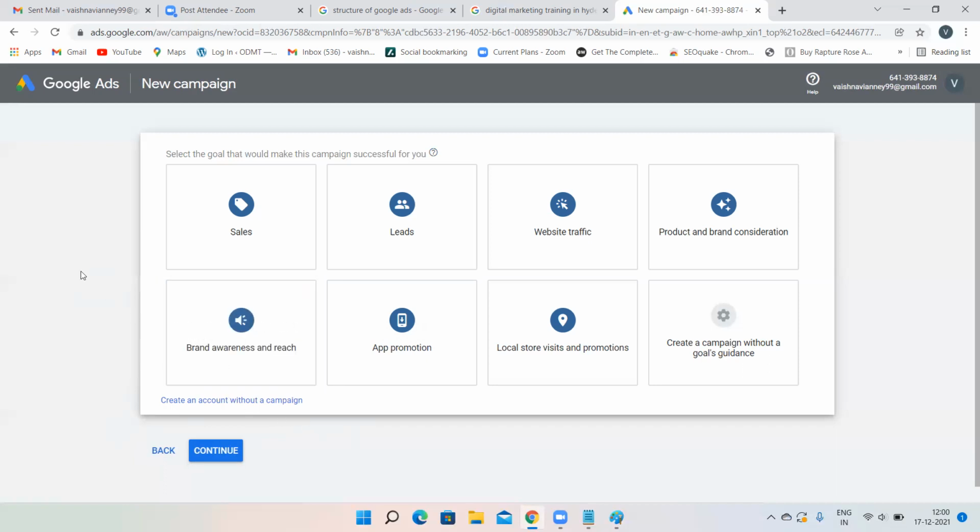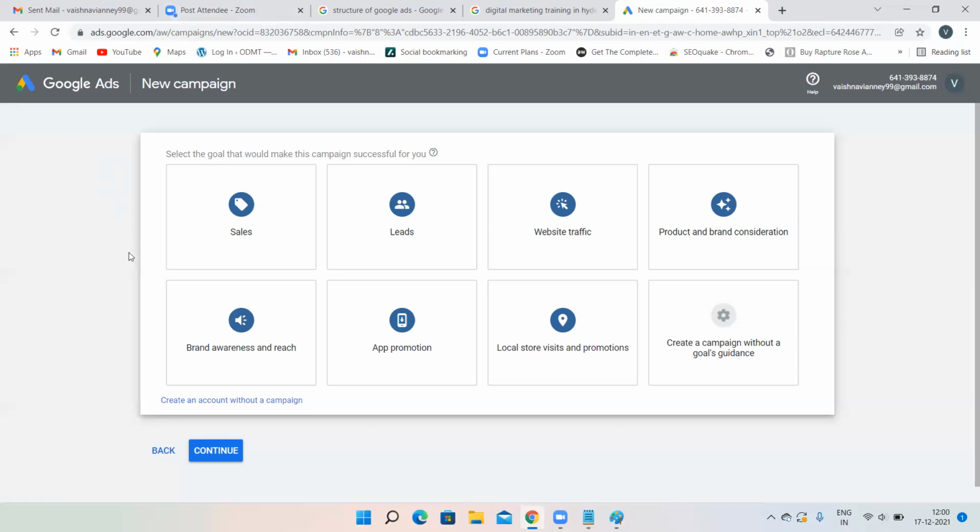Now, I have clicked on google.com/ads. After that, click on get started. After that, click on switch to expert mode. Now see the URL over here. Anywhere Express is there? Nowhere Express is there. That means I'm on the correct platform. I'm on the Google Ads account only, not on the Google Ads Express account.